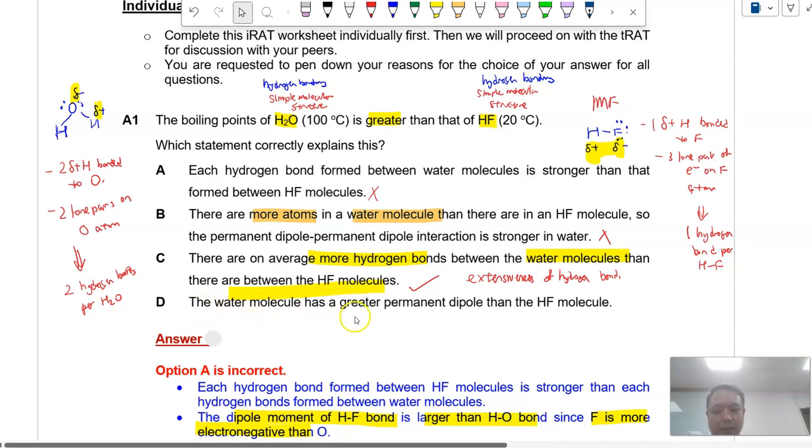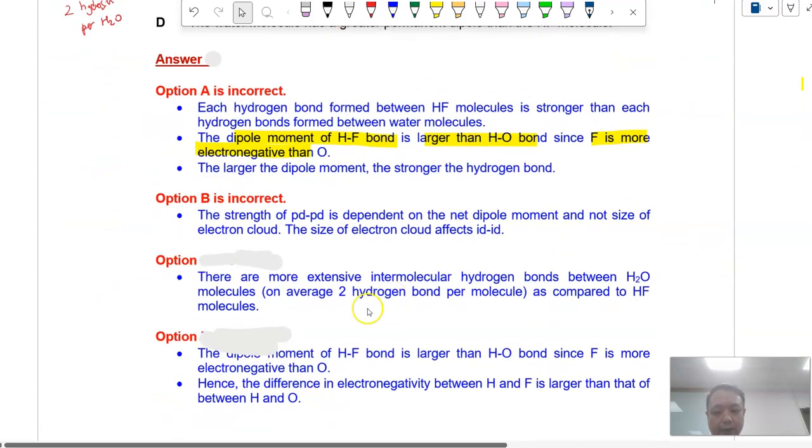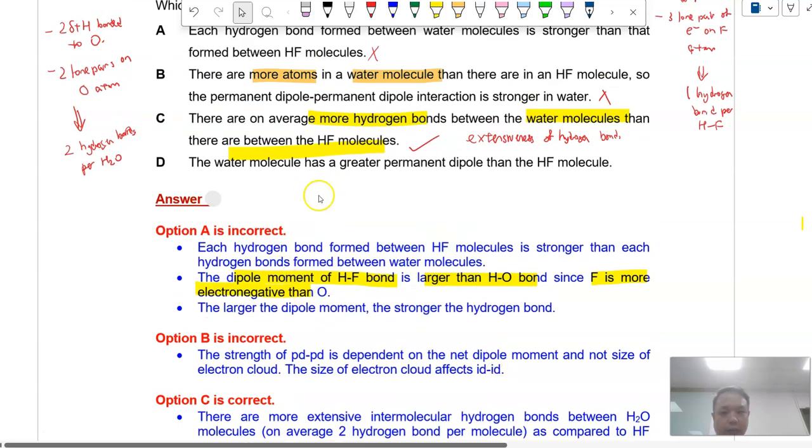Now, in regards to part D, the water molecule has a greater dipole moment than HF. That's not correct. The dipole moment of the HF bond is in fact bigger than that of the OH bond because F is more electronegative than O. So the difference in electronegativity between H and F is larger. So this will result in a greater dipole moment. Therefore, with this consideration, the answer is C.